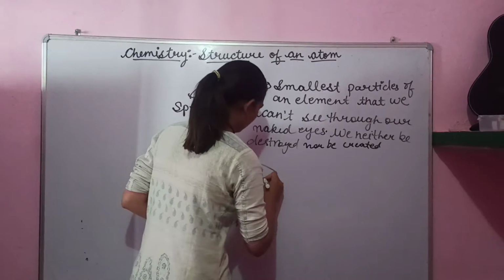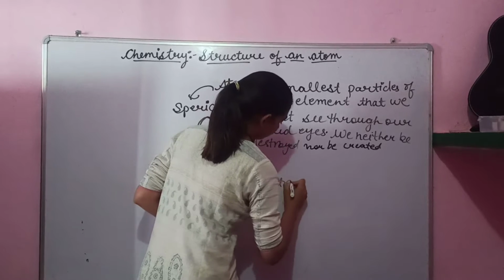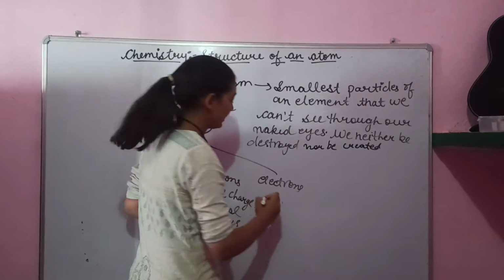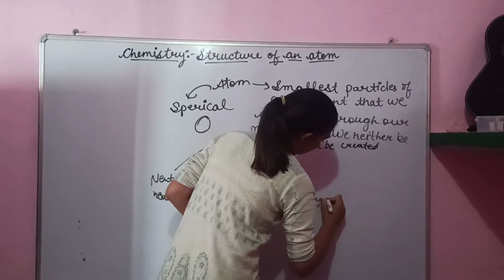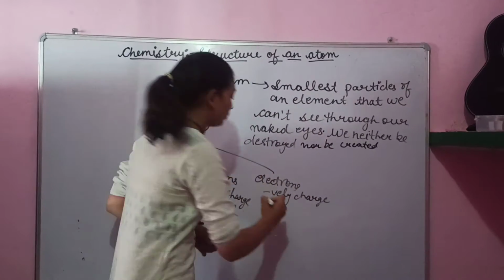And electrons are negatively charged, also known as cathode rays.